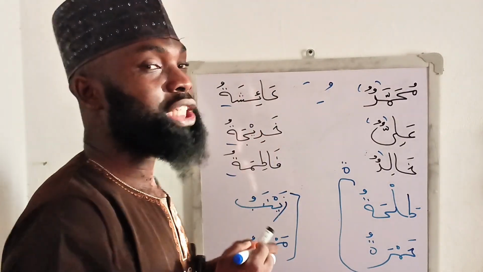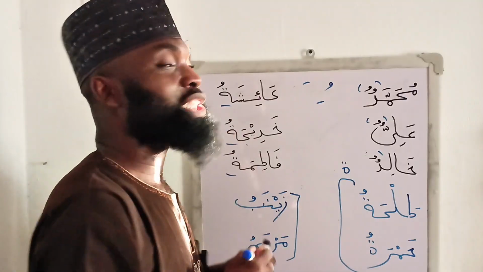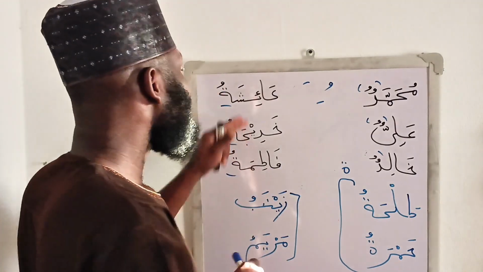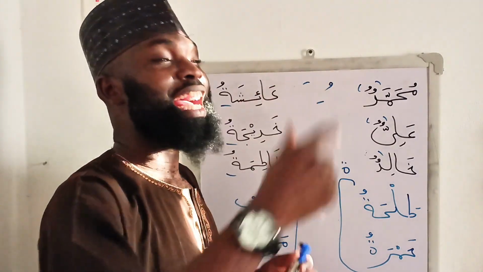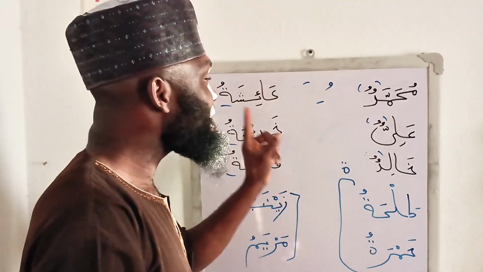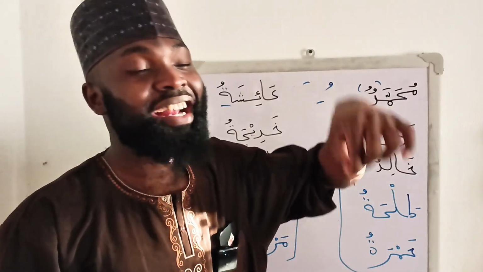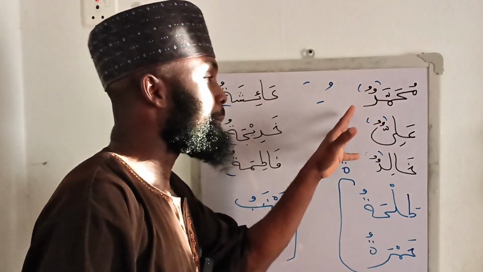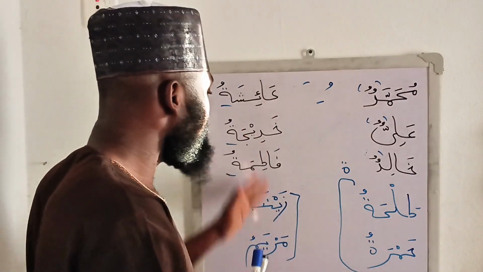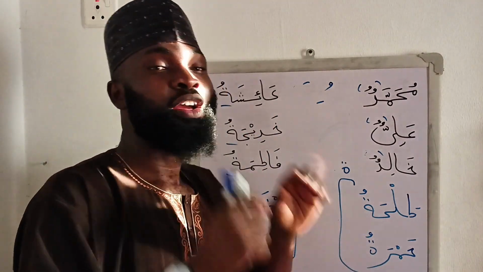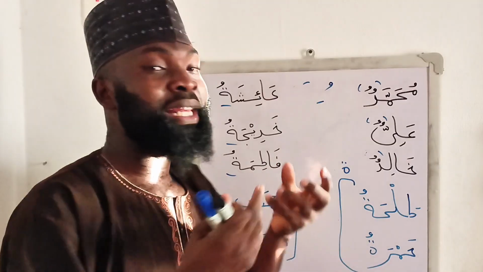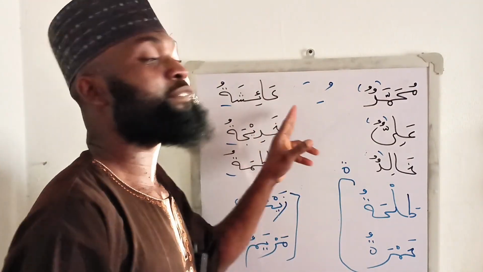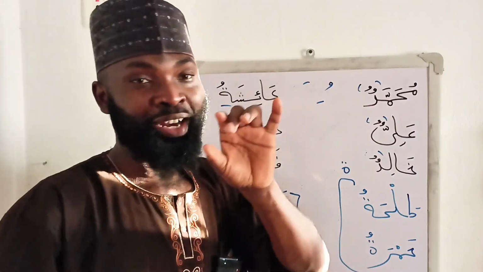But the same thing with Aisha, there will be a difference. For Aisha, we say Salat Aisha too. Aisha prayed, there is dhamma. Then I will say Ra'aytu Aishata. I saw Aisha with fatha. But when it comes to Sallamtu ala, I greeted, it will be Sallamtu ala Aishata, not Aishati, unlike Muhammad. This is to say that the names of females or names of males which have the sign of femininity, whenever they are coming in the jarr case, in the genitive case, where they are supposed to be taking kisra, they will take fatha as a substitute for kisra.